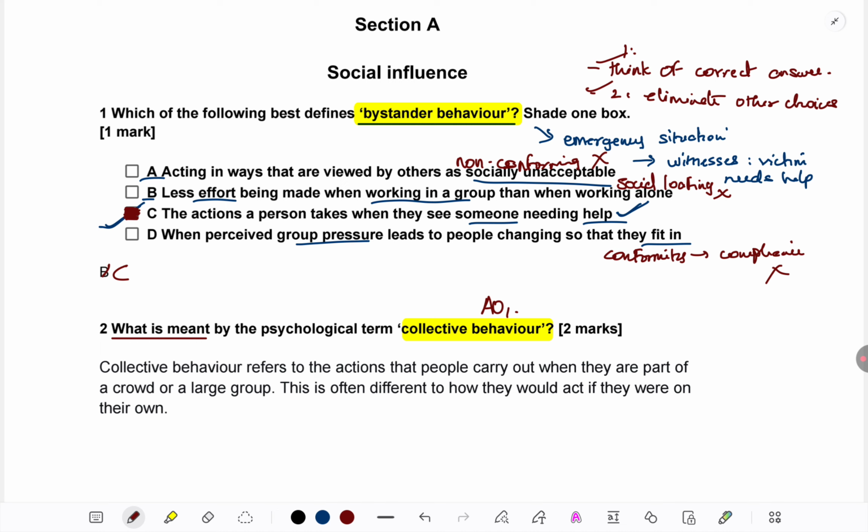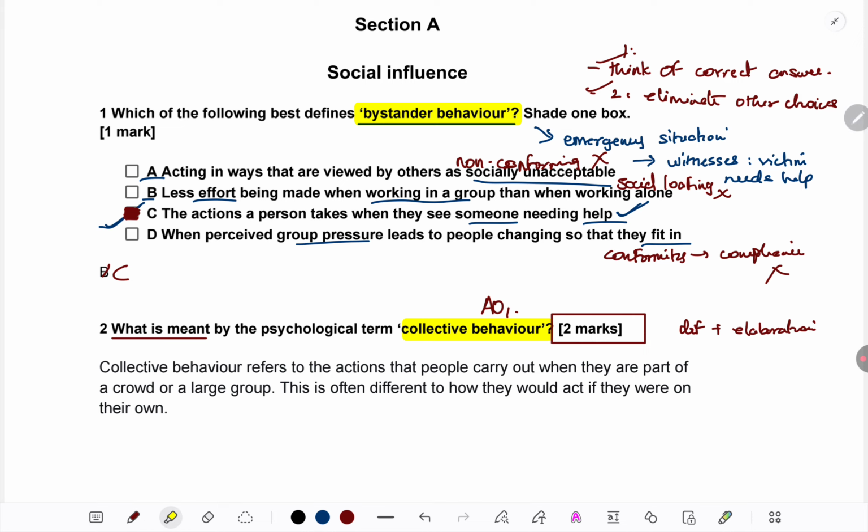The only thing we have to be mindful of is it is worth 2 marks. So not only should we give a definition, we should also give some elaboration. When they're asking the meaning of something, definitely we are going to give the definition. We have to begin from there. But only definition will justify 1 mark. So along with that, we should give an example or some elaboration. That's all. Okay, so let's see the model answer to understand further.